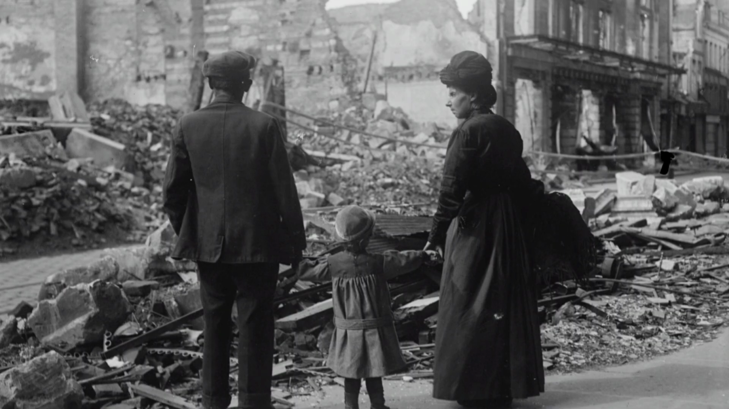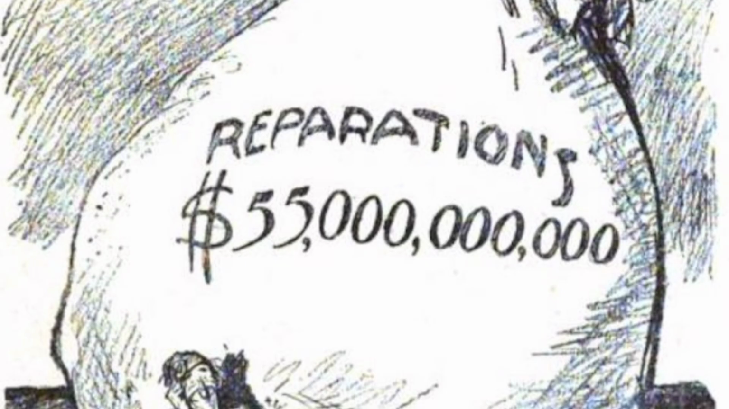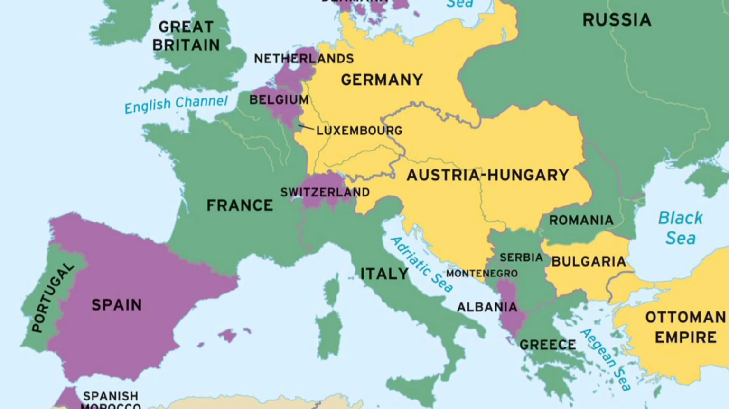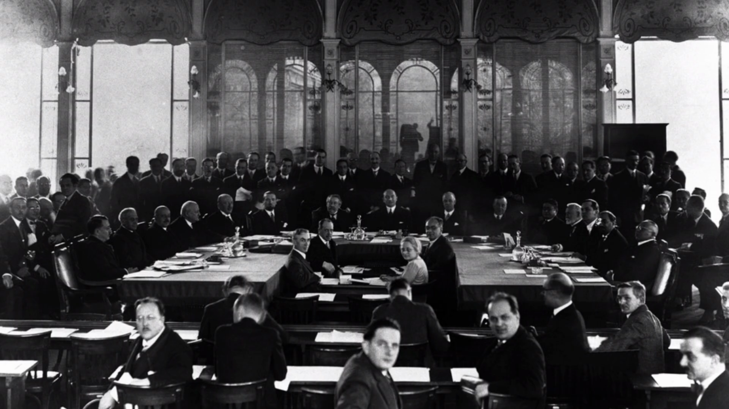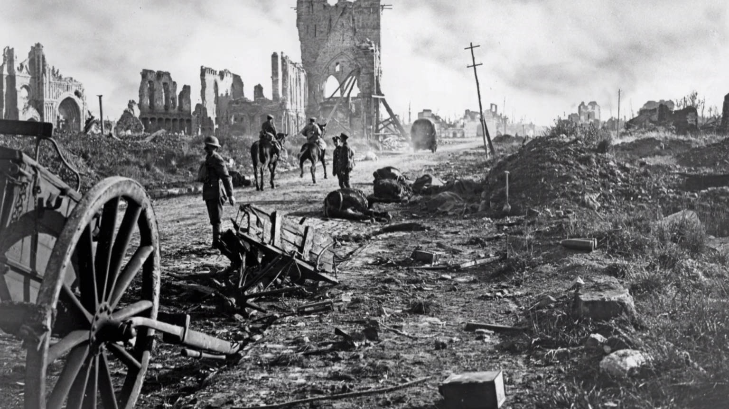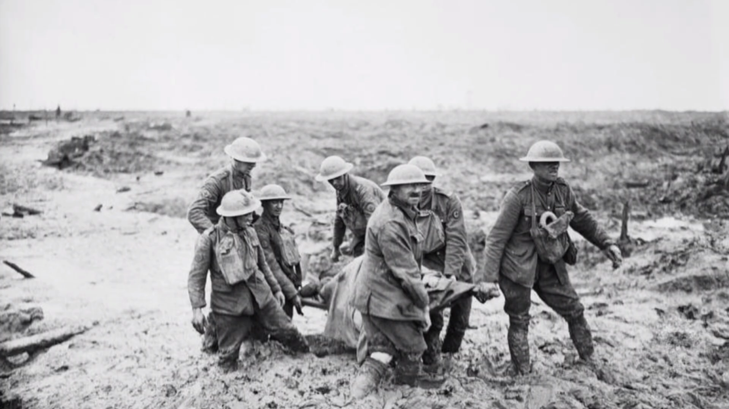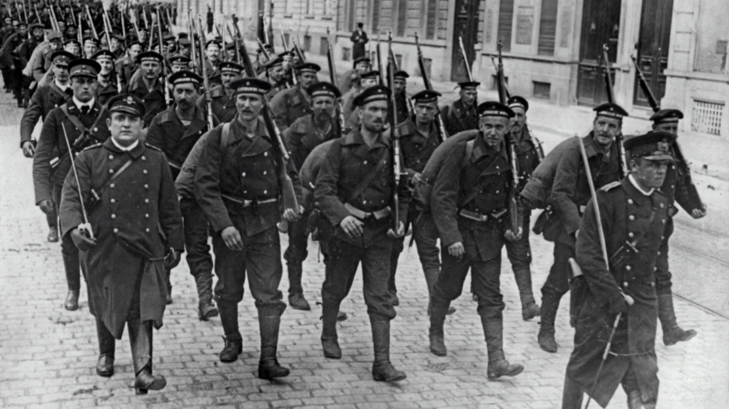Germany was blamed through the war guilt clause. It was forced to pay huge reparations, lose land, and limit its military. Austria-Hungary and Ottoman empires were broken up. The League of Nations was formed to prevent future wars. In the end, the death toll was staggering, and the scars of WWI shaped the 20th century forever.